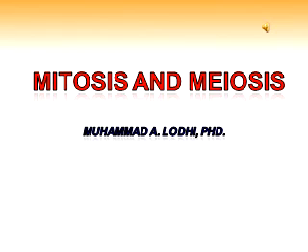There are two types of cell divisions. One is called mitosis and the other one is called meiosis. Both of these types of cell divisions take place in all living organisms, whether they are very small, such as bacteria, or very tall, such as plants. So we'll talk more about that. What are the differences between these two types of cell divisions today?